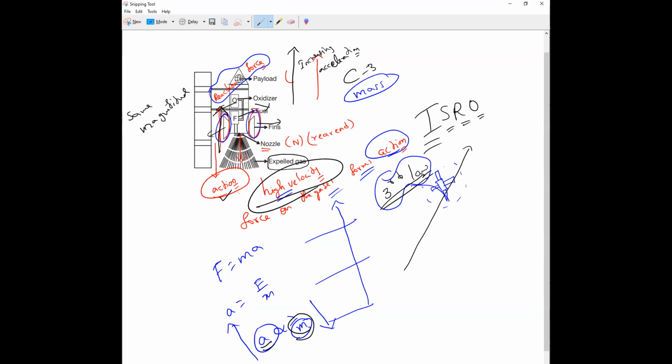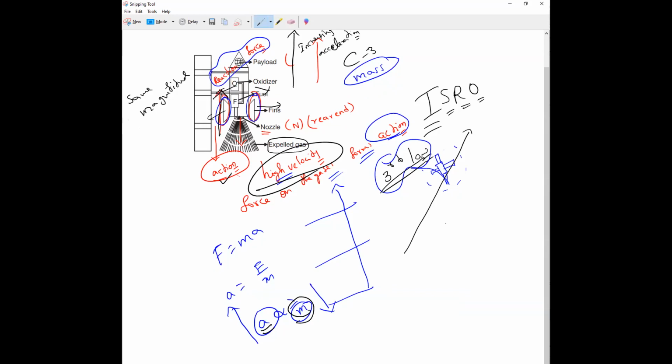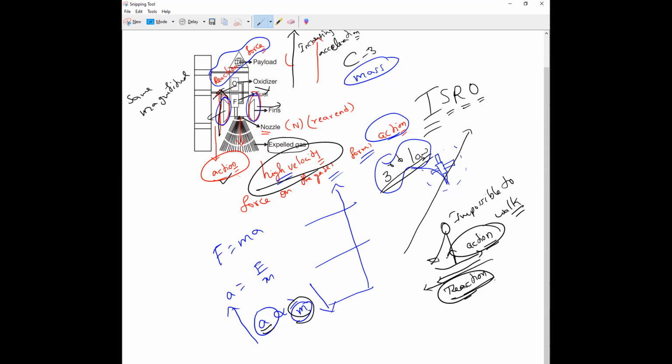Of course, we have many applications. Everything is action and reaction. Even when you are walking on the ground, you push the ground in a backward direction. That is what we call the action, so the ground exerts the same force in the opposite direction. That is the reaction. If there were no reaction between the ground and the legs, it would be impossible to walk, run, or jump. If you push the ground backward, that is the action, then the ground pushes us forward. That is the reaction.